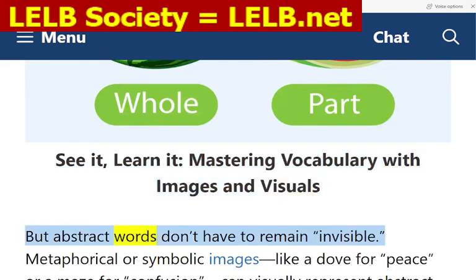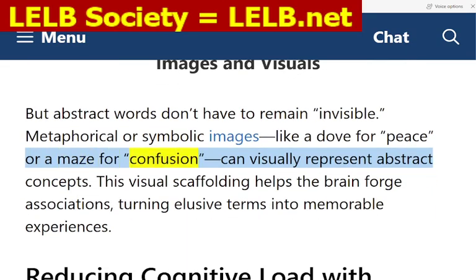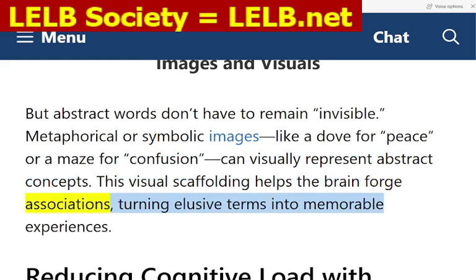But abstract words don't have to remain invisible. Metaphorical or symbolic images, like a dove for peace or a maze for confusion, can visually represent abstract concepts. This visual scaffolding helps the brain forge associations, turning elusive terms into memorable experiences.